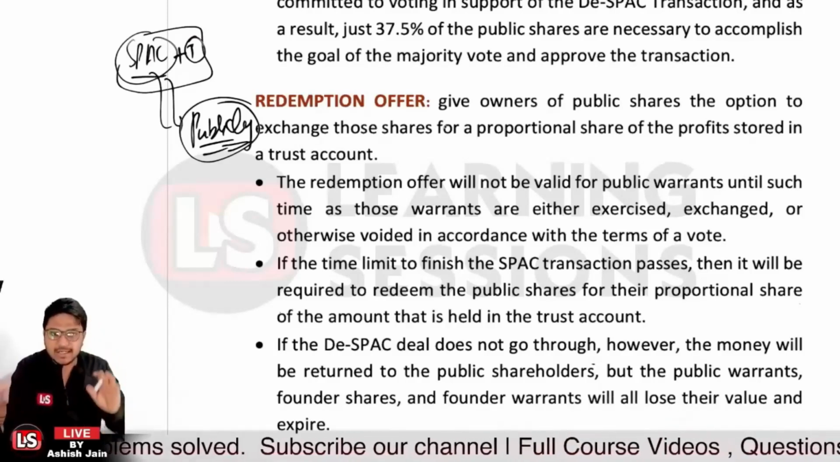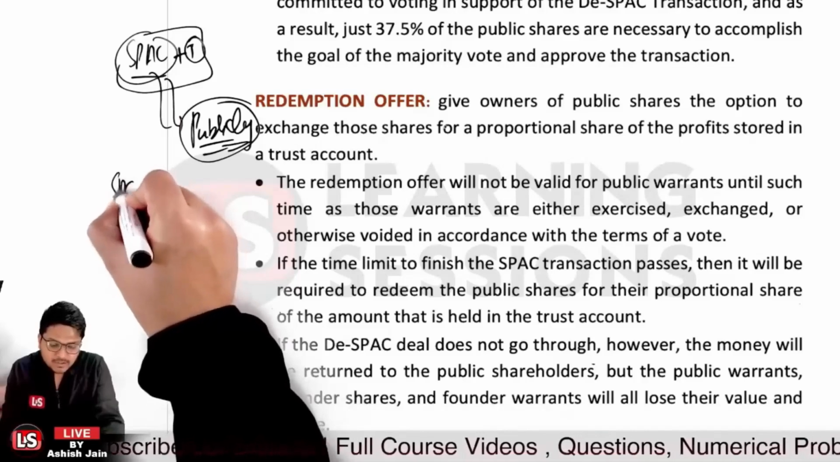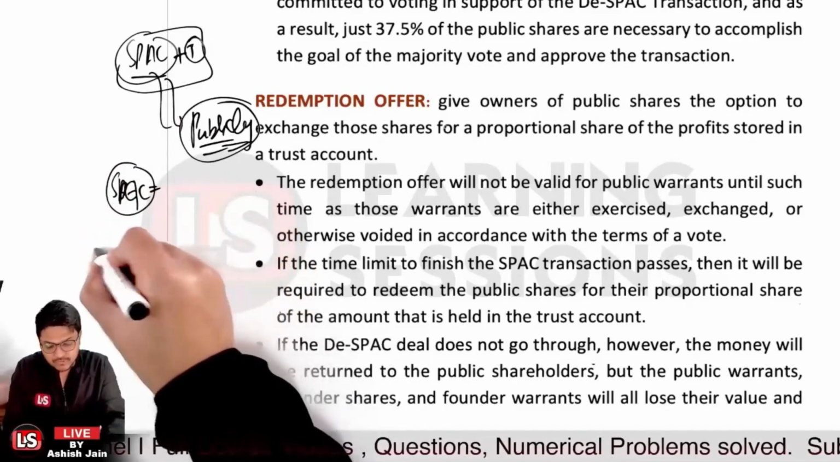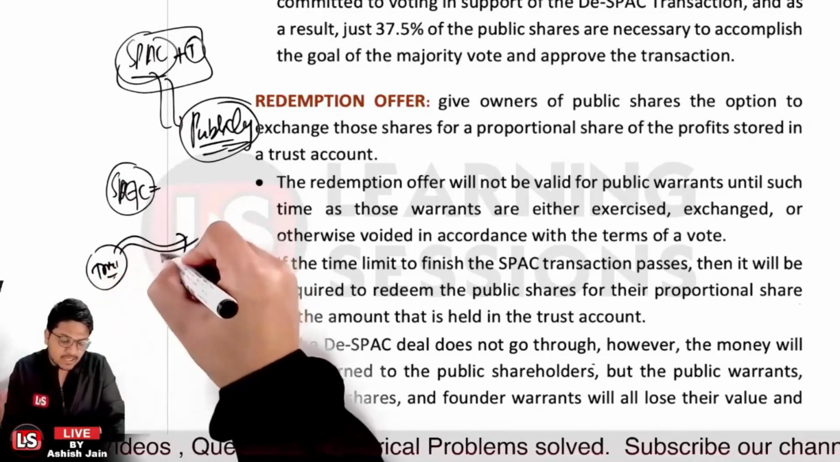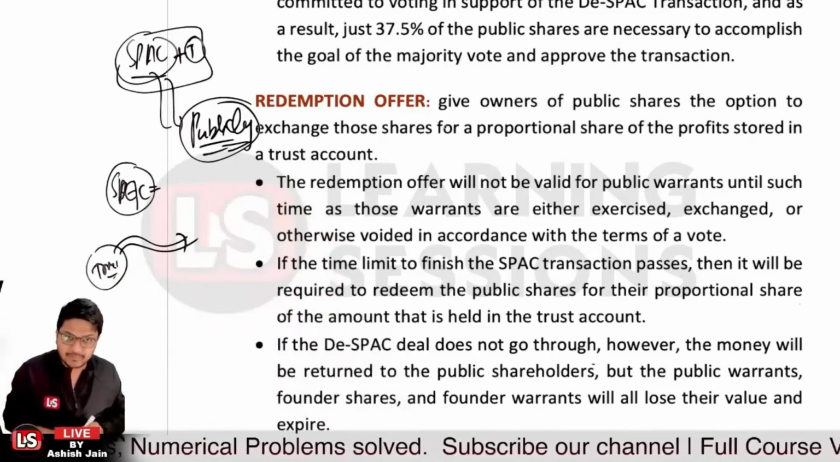Now the redemption can be done in two ways. Let's say a SPAC was just formed, but some of the shareholders are saying that they don't want to go for the merger. They can redeem their shares. So the trust where the funds were kept, if they were generating any revenues, those revenues can be used to buy back the shares for the redemption of the shares, right?